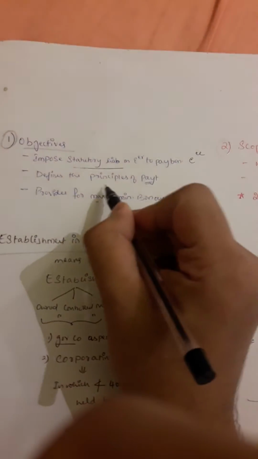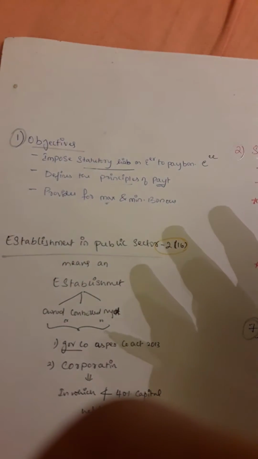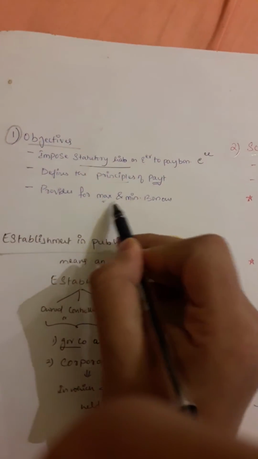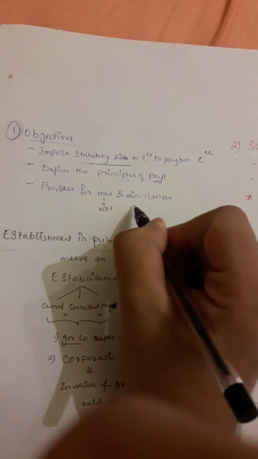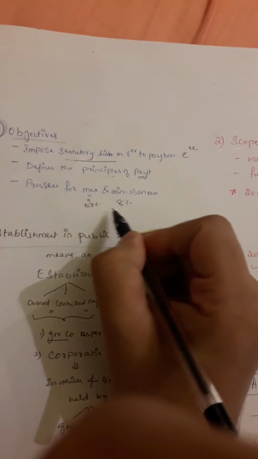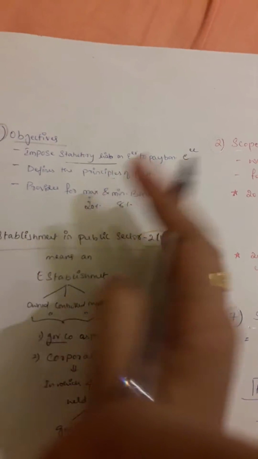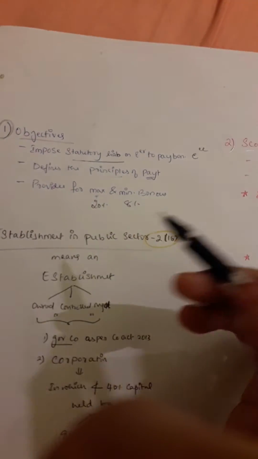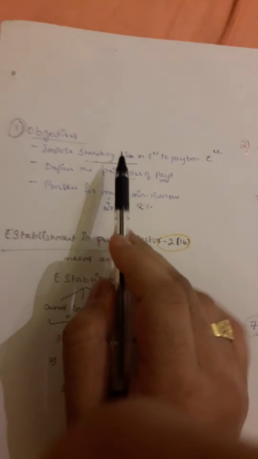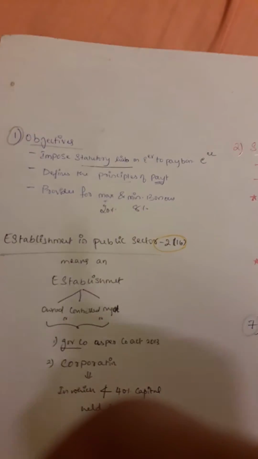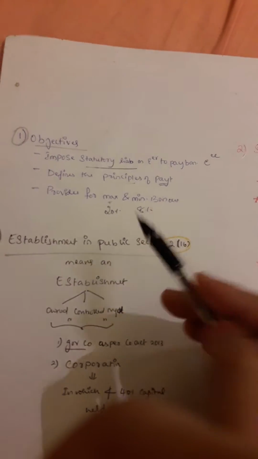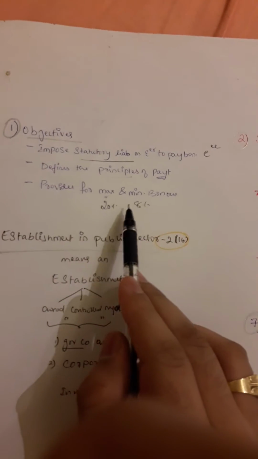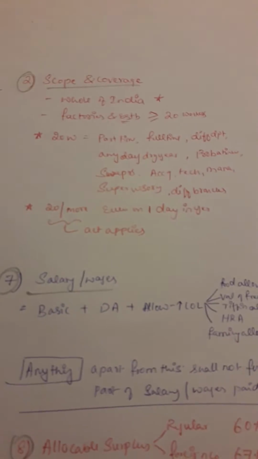What do you mean by principles of payment? It tells how to pay the bonus to them, and it also provides for maximum and minimum bonus. We have learned something known as 20% and 8%, right? It provides what should be the maximum bonus and what should be the minimum bonus. So what is the objective? It imposes a statutory liability on the employer to pay the bonus to the employees. It defines the principles of payment of bonus, that is how to pay the bonus, and it provides for maximum and minimum bonus. Now let us come to the scope and coverage.